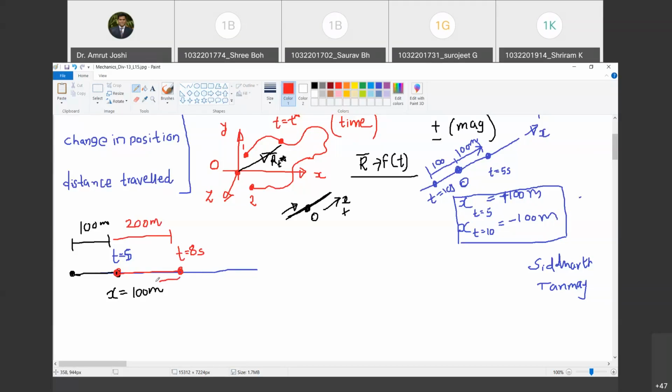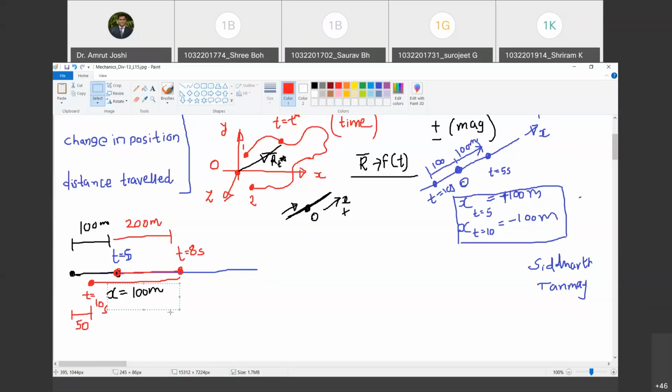And it starts coming back, and it reaches this position such that this distance is 50. Are you with me? Yes, sir. And this is t equal to 10 seconds. Happy? Yes, sir. Okay, great.